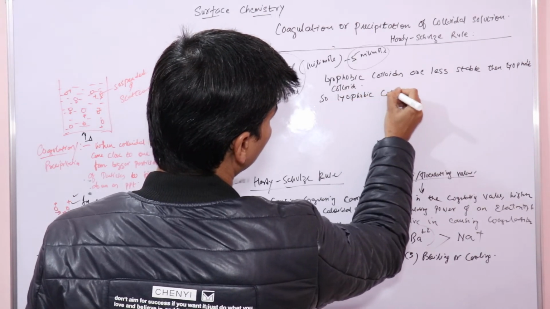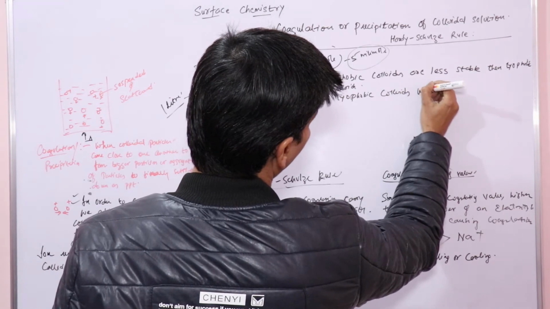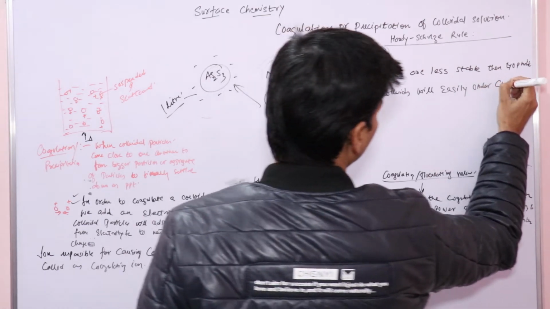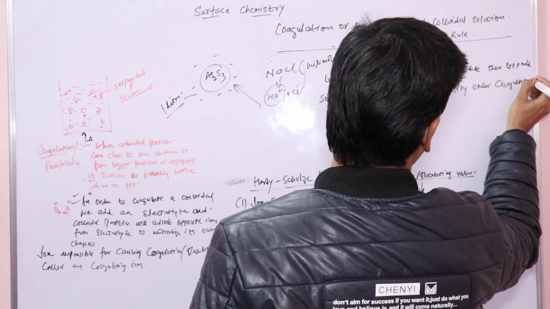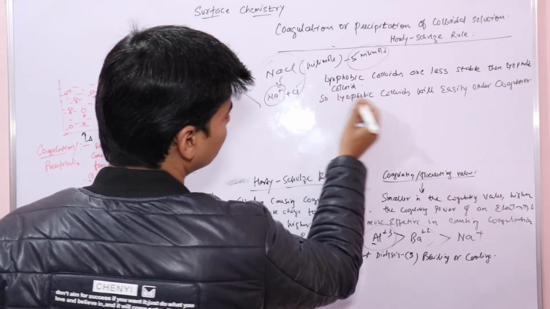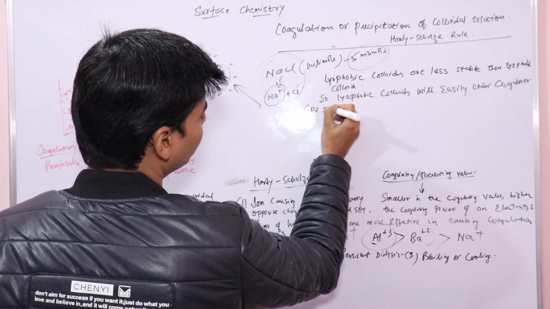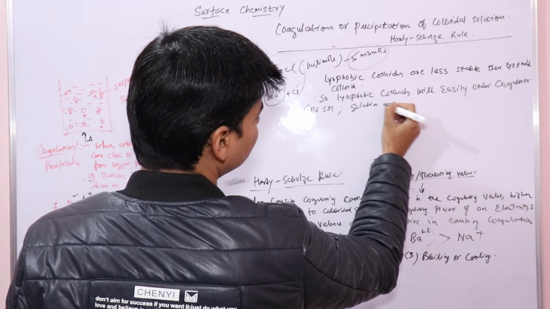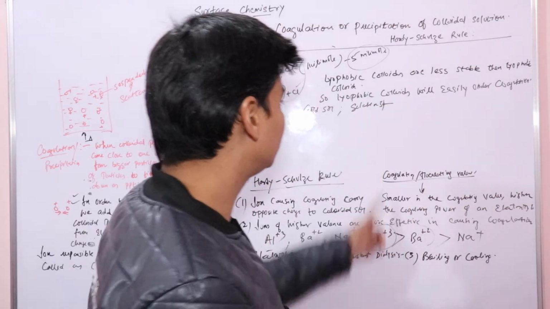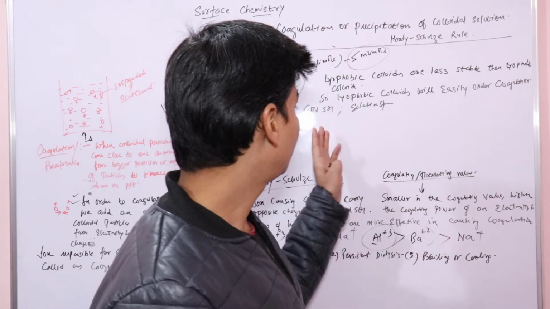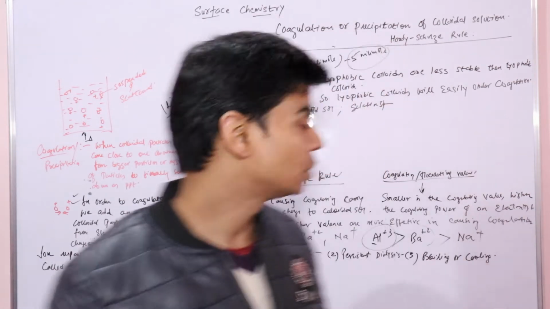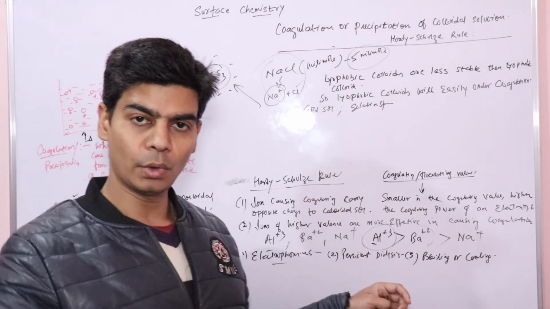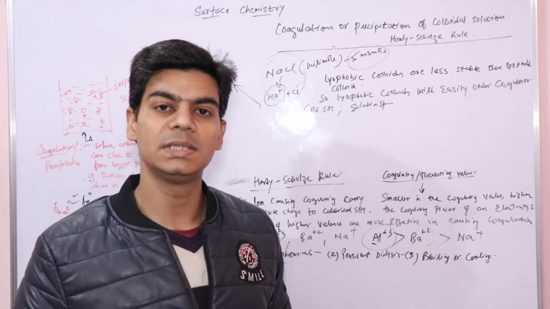Lyophobic colloids will easily undergo coagulation. Example is lyophobic colloid gold sol, right, and gelatin. Gelatin sol is your lyophilic colloid. Gelatin is your lyophilic colloid and gold sol is your lyophobic colloid. So gold sol will easily precipitate out, or easily coagulate, whereas gelatin will not easily precipitate.